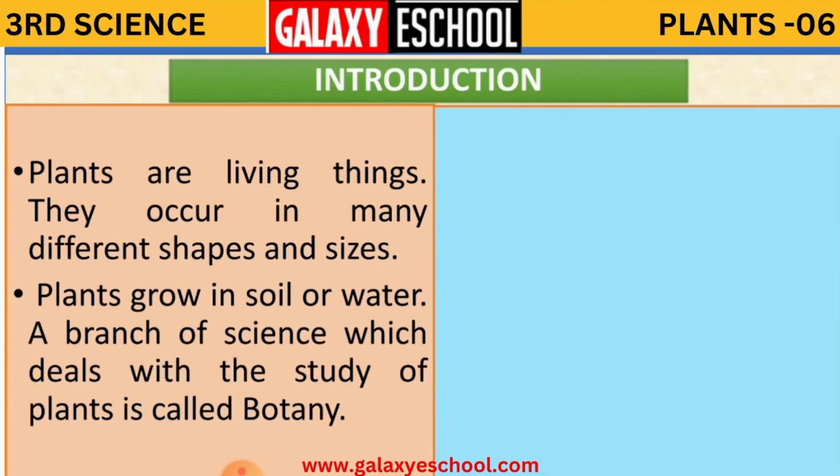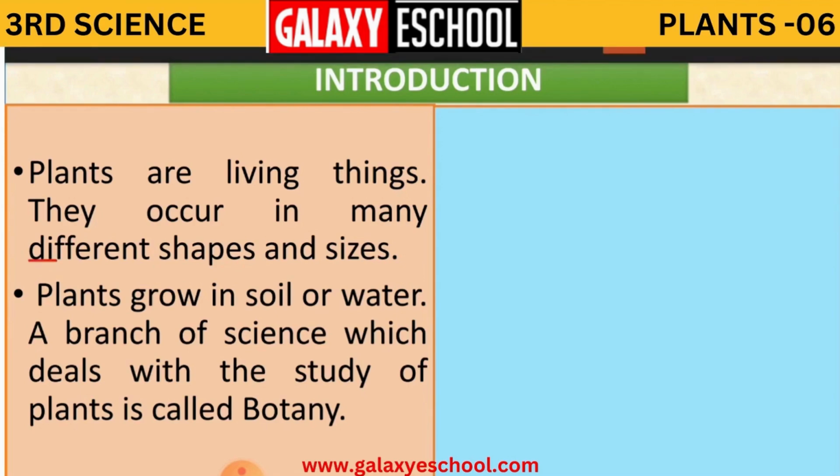Plants are living things. They occur in many different shapes and sizes. As I said, you will see different types of plants. A small plant, a big plant. Every plant is different from the other one. Even we are different. Some of us are boys, some of us are girls. Some are tall, some are short. Even human beings have different shapes and sizes. Same like that, even plants have different shapes and sizes.